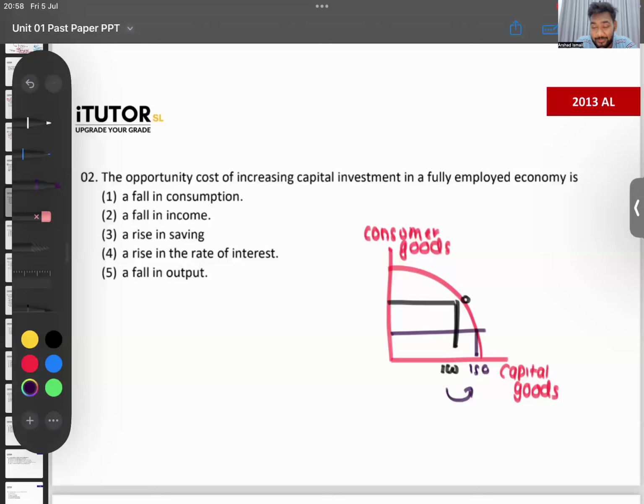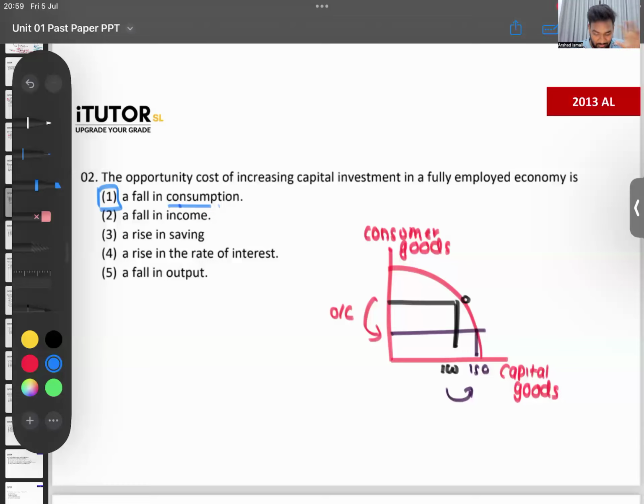First one was number 5. You have to sacrifice your consumer goods. That's your opportunity cost: the decrease in consumer goods. So in other words, you can say it's a fall in consumption. There's a question on inflation. We'll talk about inflation, Lama, in unit number 7. Okay, that's your answer. Even though this doesn't directly talk about consumer and capital goods, that's what they're actually talking about.